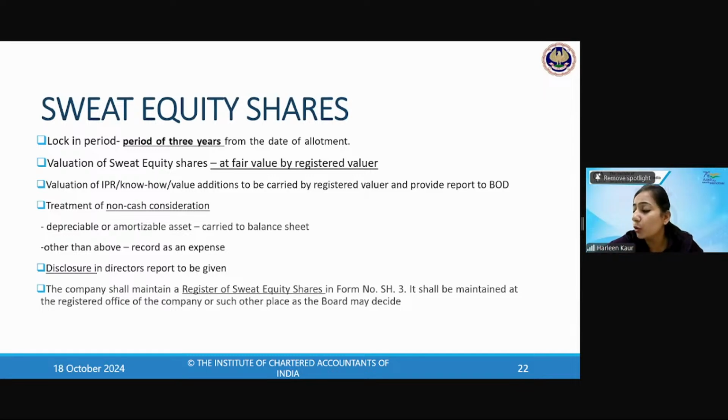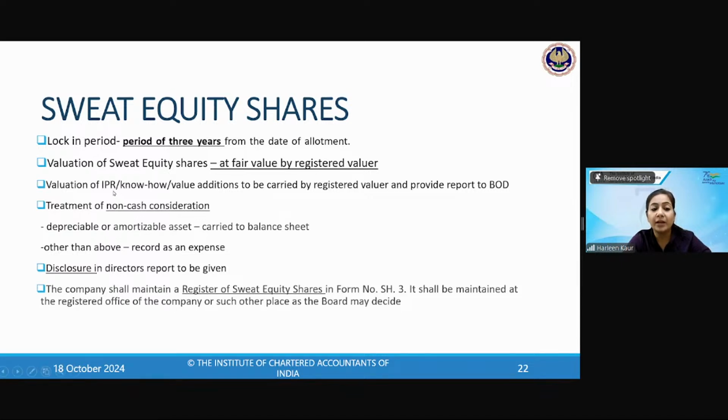Till what time do you have to hold the shares? You cannot transfer them further. So the maximum lock-in period allowed where sweat equity shares are issued to the employees is 3 years. And how does the valuation have to be done? They will be valued by the registered valuer at a fair valuation.